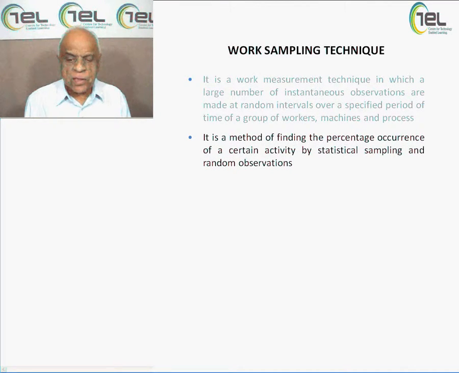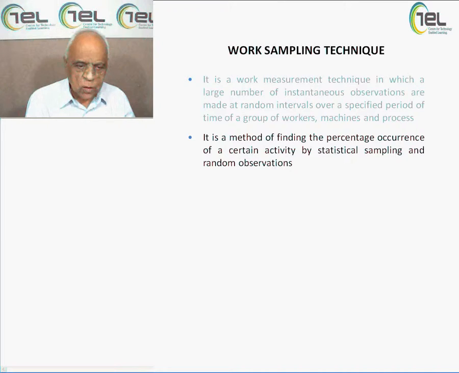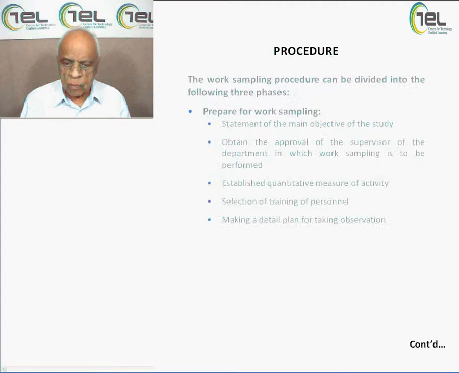Now, work sampling is a method of finding the percentage occurrence of a certain activity by statistical sampling and random observation. Once we take samples at random and decide how much is to be taken, we will be able to find out what percentage of a particular activity occurs in that process. That percentage may be very high, which means the results are not good. If the percentage is average, the results will be average, and so on. So depending upon the sampling technique, we will find out the allowances.